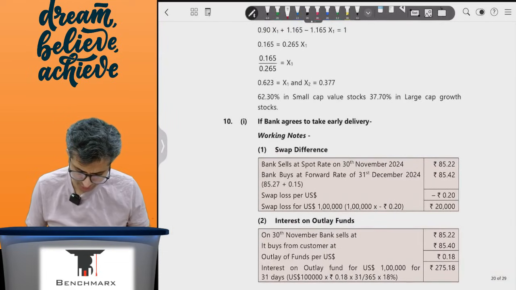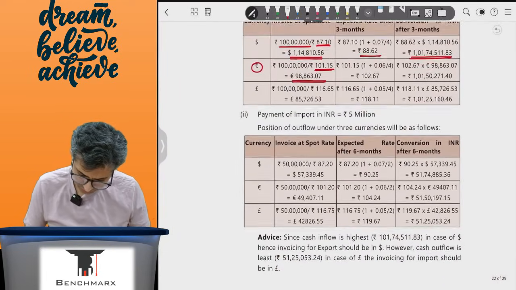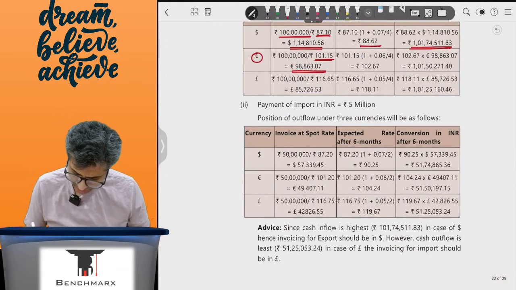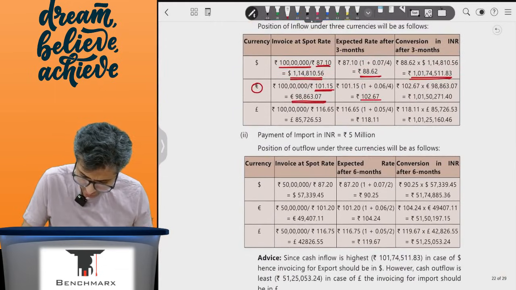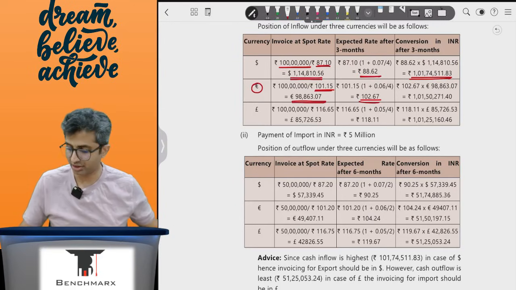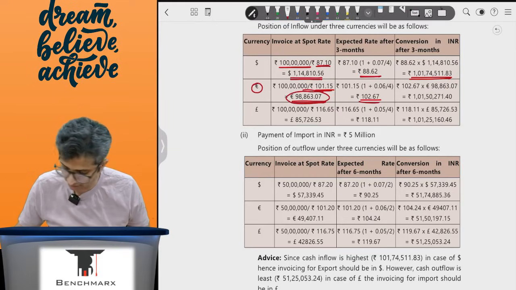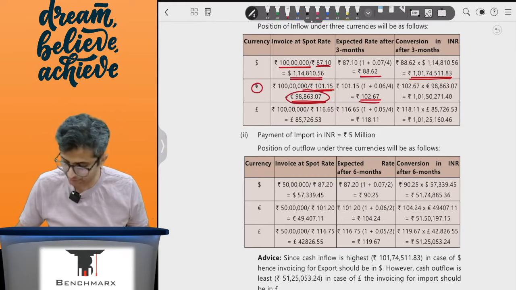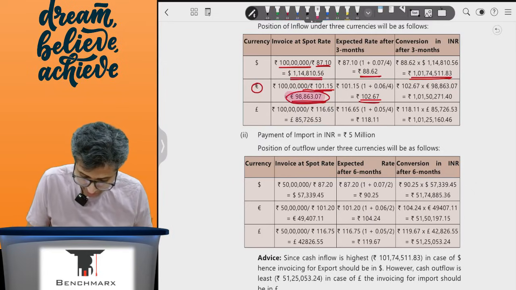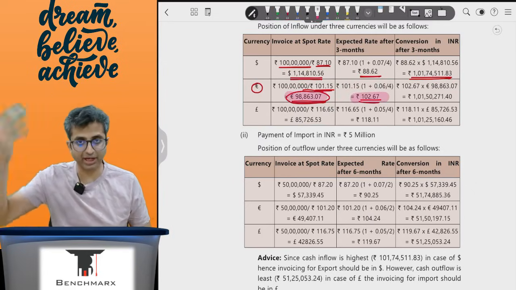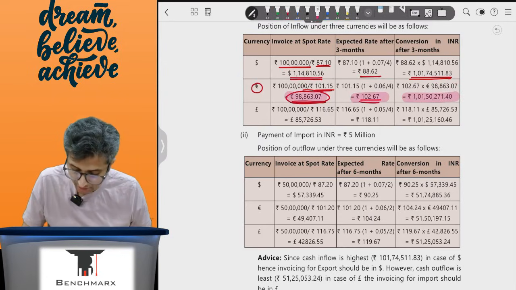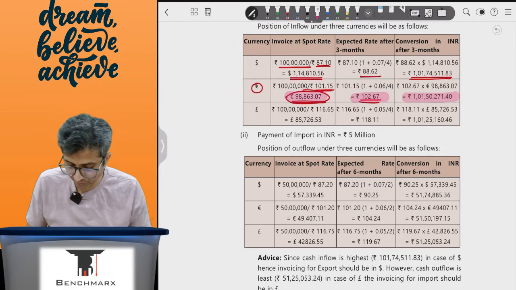So the invoice of 98,863.07 multiplied by 102.67, and then I actually get the money. If I convert it, it will give me 101.502.